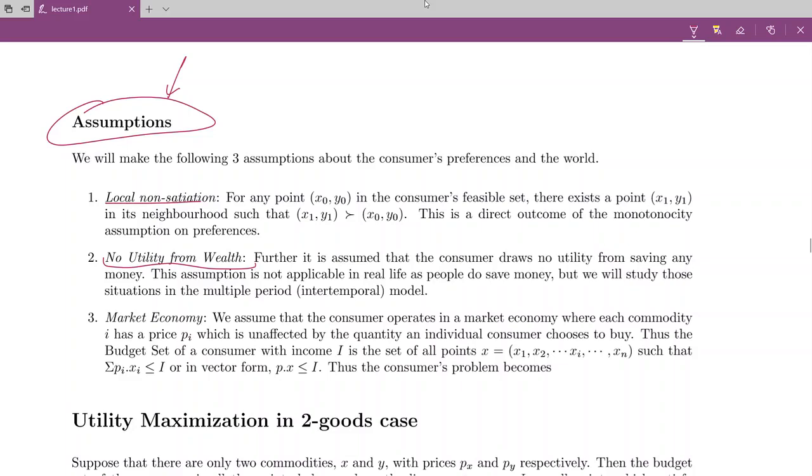Okay. Second is no utility from wealth. Basically, there is no utility you get from saving money. This is again an assumption because this is generally not true. We see our parents, our elder siblings, everybody is saving. When we earn, we will also be saving. Yeah, exactly. So that's why I'm saying assumption. Do not say it's easy to refute an assumption, because it's an assumption. I'm saying these assumptions do not mean that they are true.